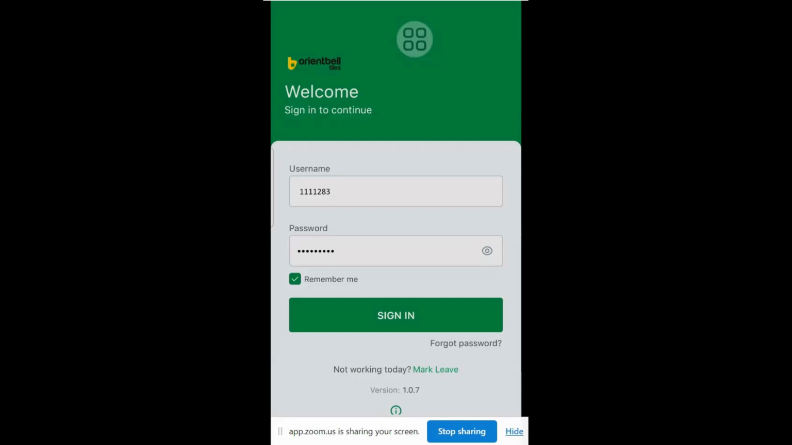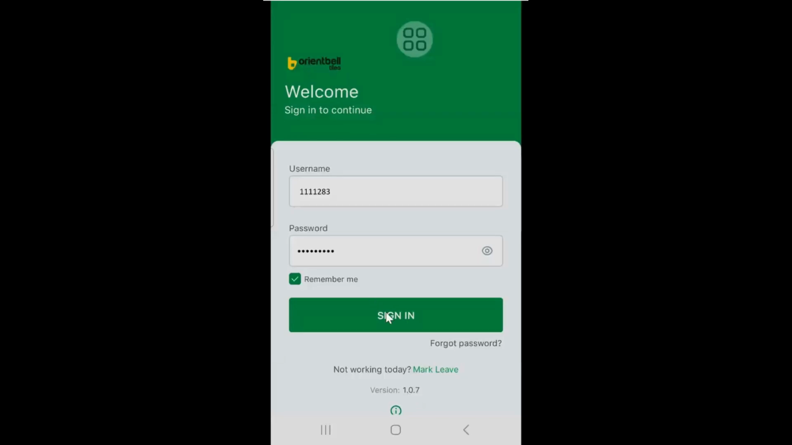Please, everyone, ensure that the Android mobile app version is 1.0.7. Please see this here, the version 1.0.7. If anybody is using an older version, please uninstall your app and install it from the Play Store. That's the first step you have to do.